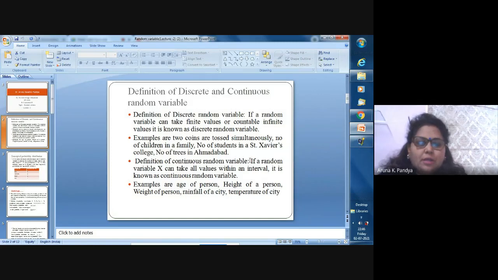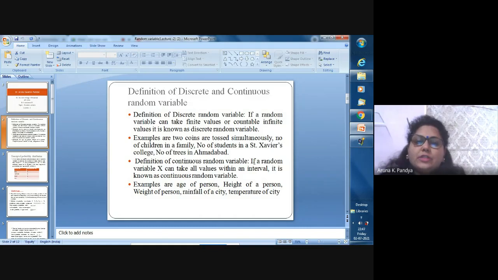lecture, I think we discussed the meaning of discrete random variable, continuous random variable, and we also discussed the meaning of random variable, right? So we already know that the random variable is neither random nor a variable, but it is a function from outcomes to real numbers. Now we discuss the exact definition of discrete and continuous random variable.